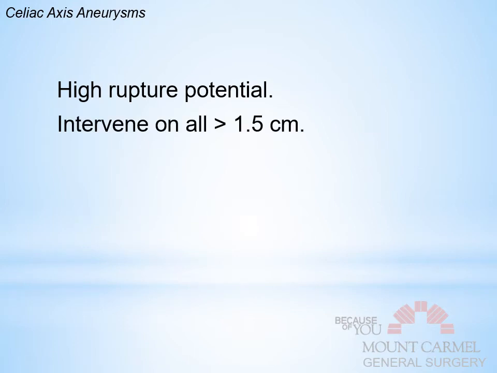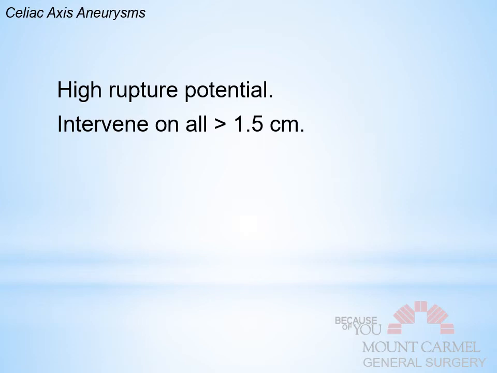You intervene on all of these that are 1.5 centimeters and above. So whereas in the SMA and IMA, you intervene on everything that you see, okay? That's important. Every aneurysm you see, you intervene on the SMA and IMA. But in the case of the celiac axis, there's still a fairly high rupture risk, but because of the heavy morbidity and just the concerns of accessing the site, you only intervene on these when they're 1.5 centimeters or above.